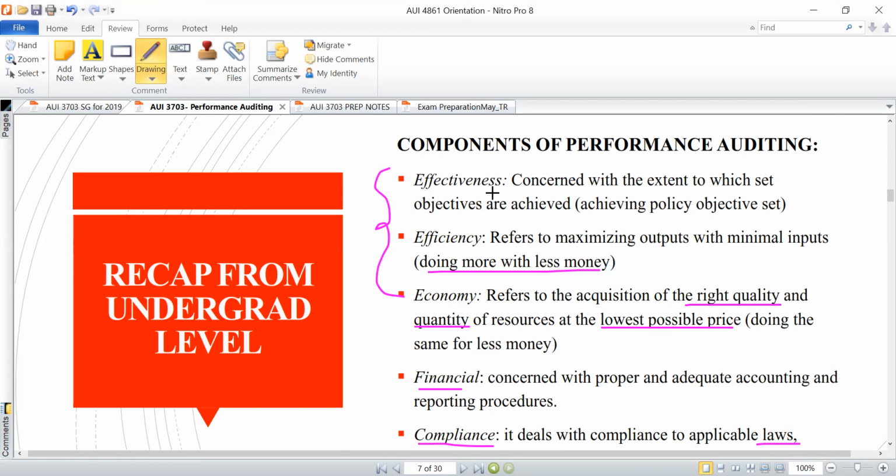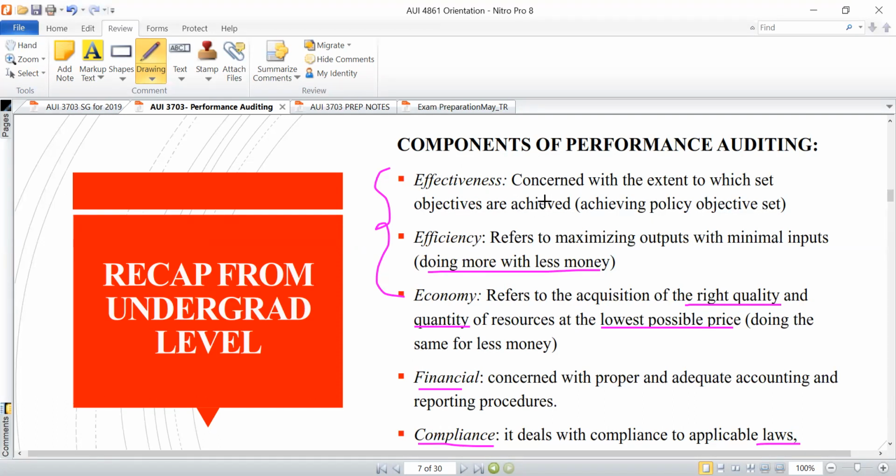Number one, the effectiveness component. Number two, the efficiency component. Number three, the economy component. And then there's the financial component and the compliance component. These other two, we don't necessarily deal with them in detail at this level in AUI 3703. But the ones that you really need to have a greater understanding of are your effectiveness, efficiency, and economy components. So effectiveness is concerned with the extent to which the set objectives are being achieved.